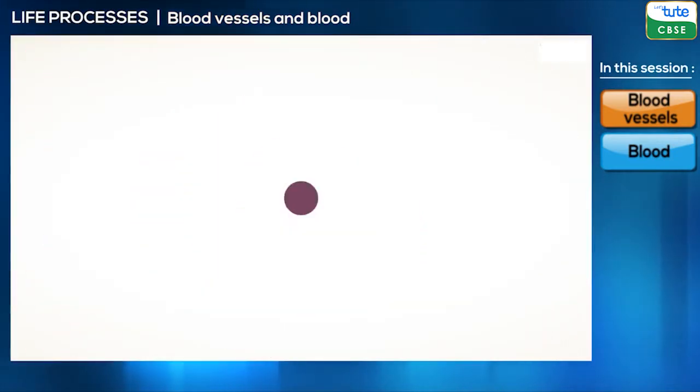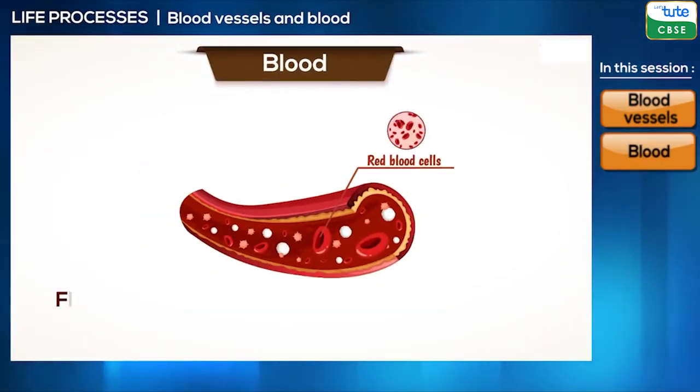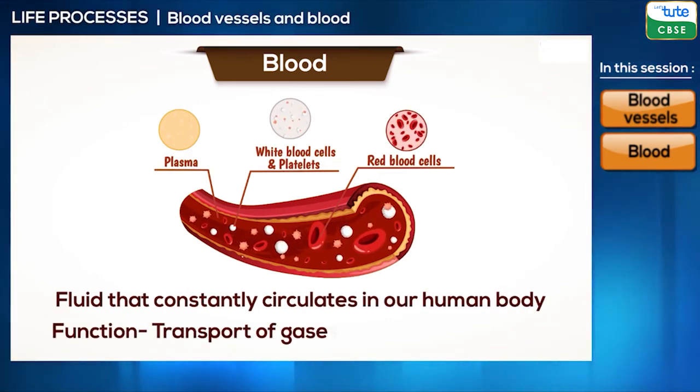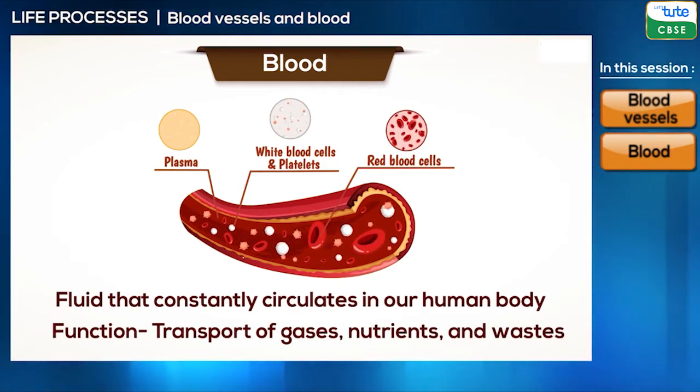Let's now talk about blood. Blood is a fluid that constantly circulates in our human body, transporting nutrients, different gases to each and every cell of the body. It also carries waste from different parts of the body. But did you know that blood is actually a tissue? A fluid connective tissue. Just like any other tissue, it is made up of different types of cell, but its matrix is fluid.